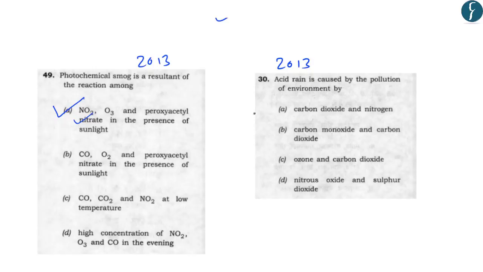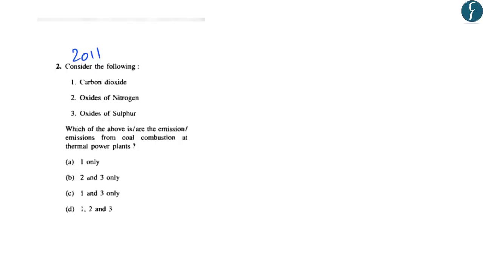Now, regarding another question that was asked in 2013, it reads, acid rain is caused by pollution of environment by. So, the correct answer in this case was nitrous oxide and sulfur dioxide. Now, regarding the question that was asked in 2011, the question reads, which of the above is or are the emissions from coal combustion at the thermal power plants? And the gases given are carbon dioxide, oxides of nitrogen, and oxides of sulfur. So, all the three are correct. Hence, the correct answer was D, that is 1, 2, and 3.